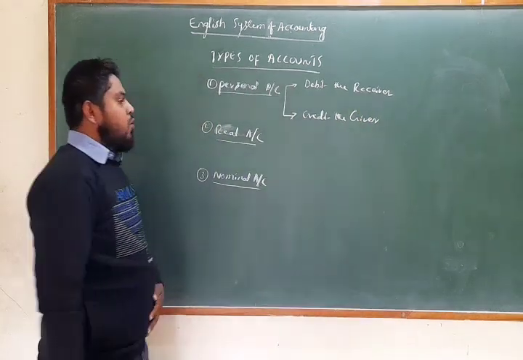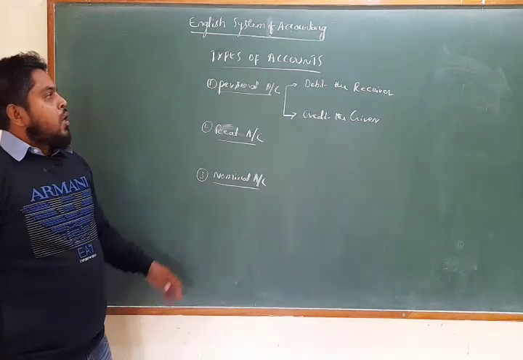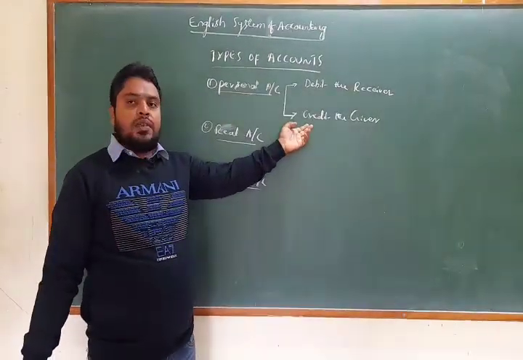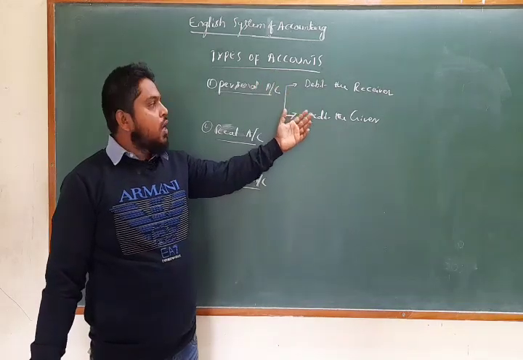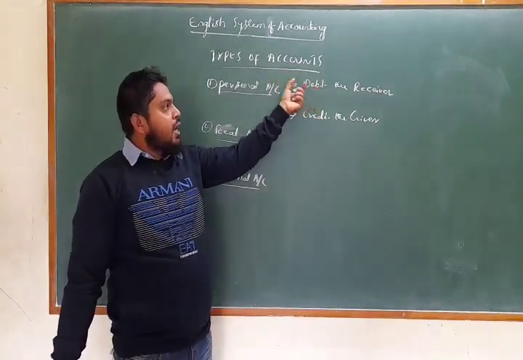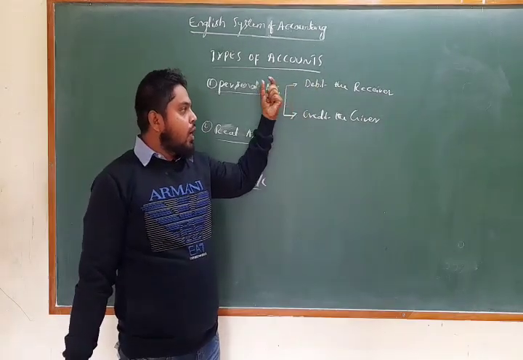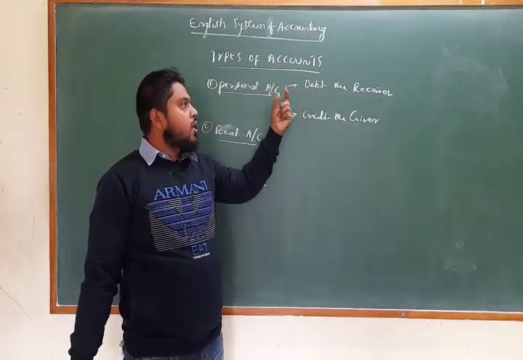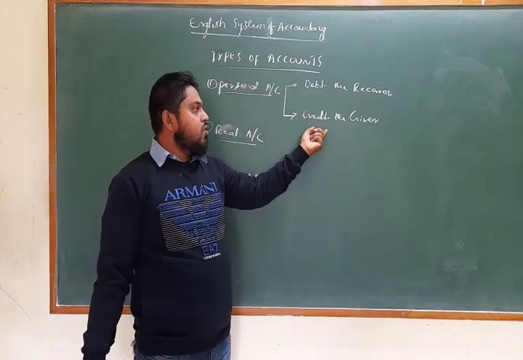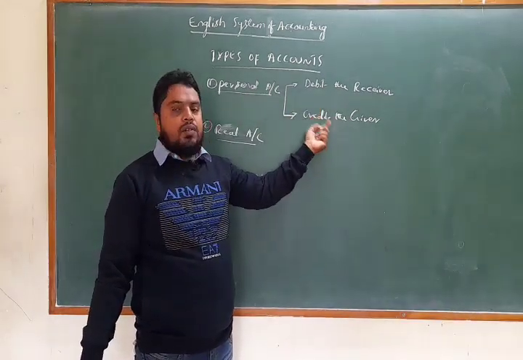Debit means the left side of the account, and credit means the right side of the account. Now what to record on the debit side and what on the credit side, we have to decide here.